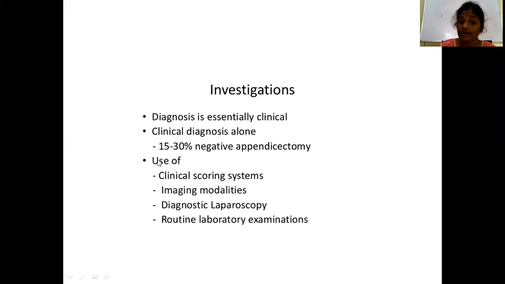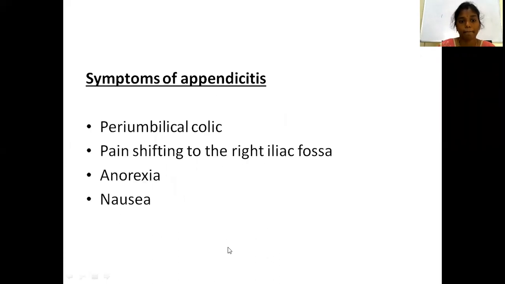So what are the other investigations which help in diagnosing appendicitis? Routine laboratory investigations. Next, clinical scoring systems. Next, imaging modalities like ultrasound and CT. Next, diagnostic laparoscopy. Now, coming to the clinical evaluation, what are the symptoms of acute appendicitis? Can anyone tell me, what is the nature of the pain of appendicitis? What is the characteristic pain of acute appendicitis?